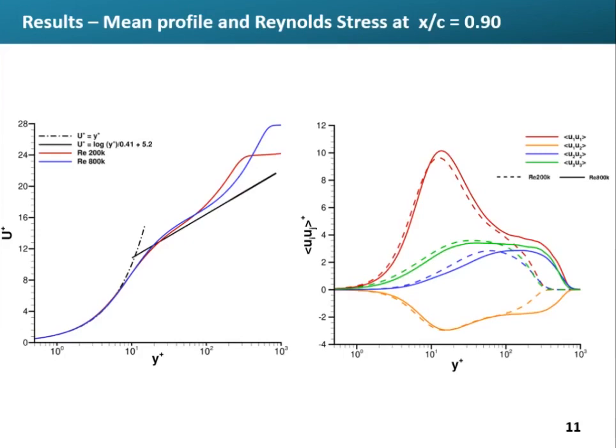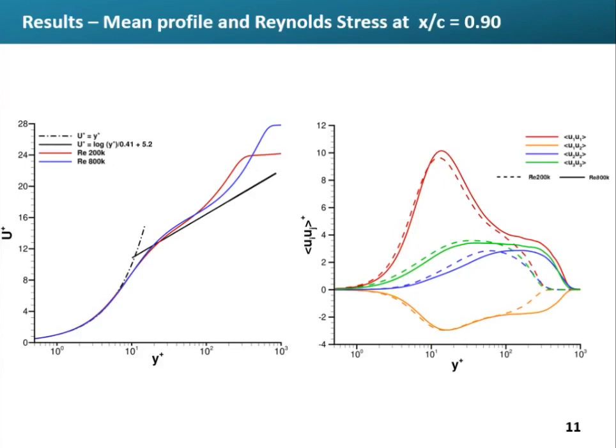The effects of adverse pressure gradient, as well as the curvature of the airfoil, may cause this shift in the velocity profiles. As expected, the higher Reynolds number case shows a wider logarithmic region than the lower Reynolds case, and the slope is similar to that given by the von Karman constant.